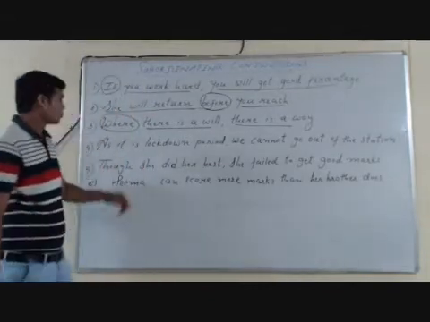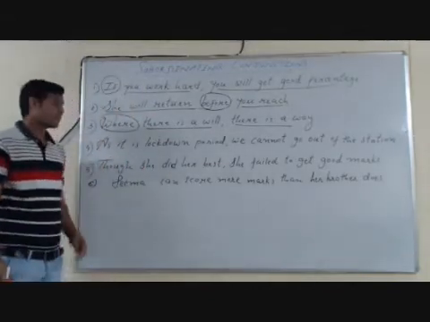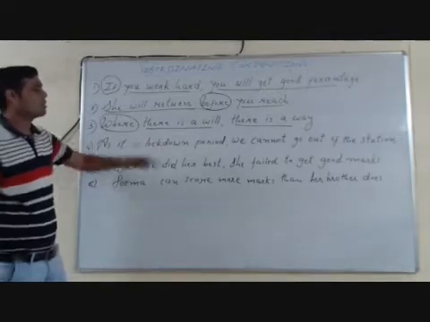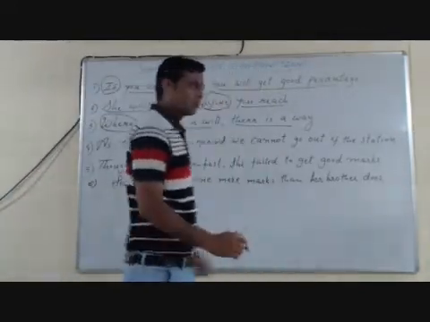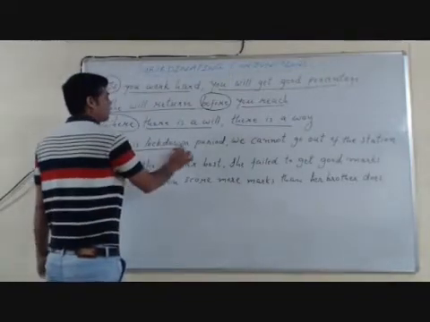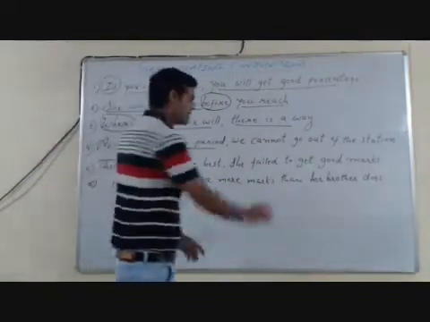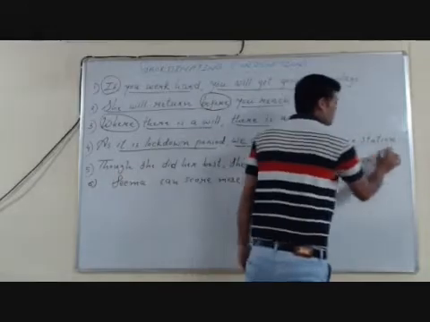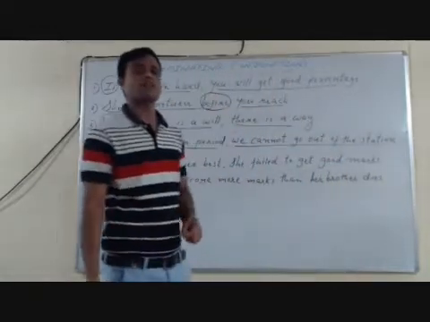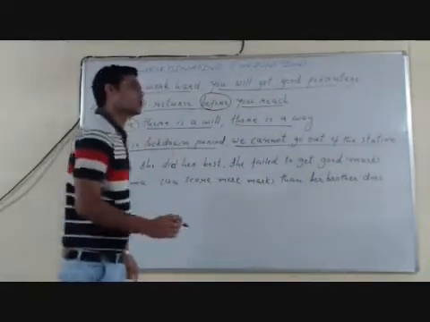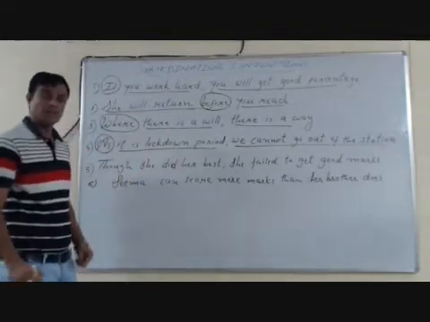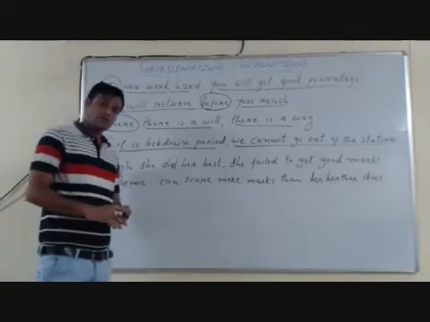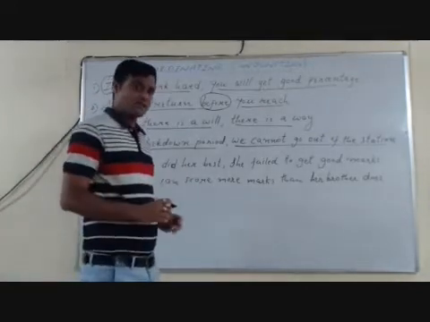We move to the fourth example: as it is lockdown period, we cannot go out of the station. Here two clauses: it is lockdown period, and second, we cannot go out of the station. The subordinate clause and main clause are joined with the conjunction as. It shows reason, or cause and effect relationship.